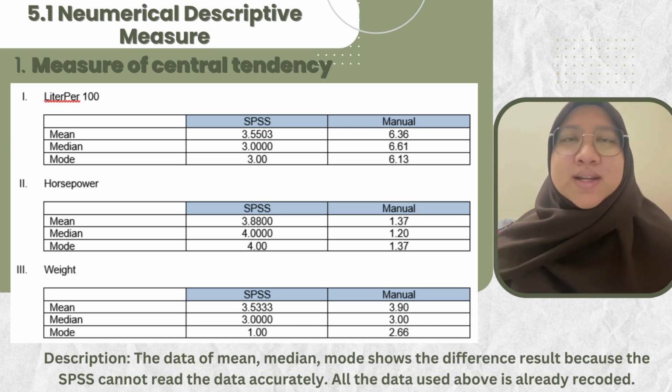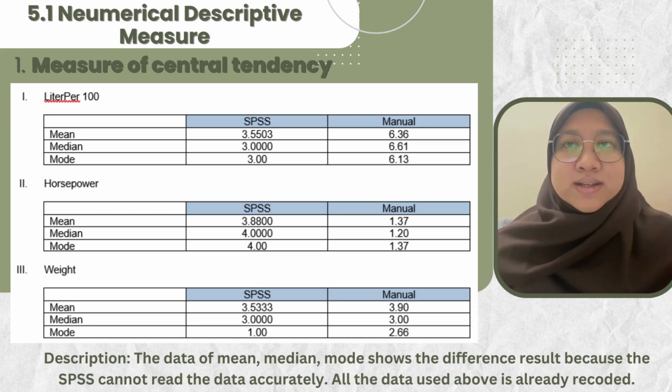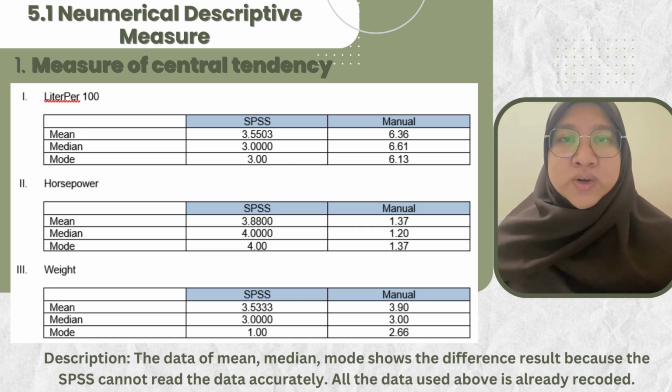Next, for the median, SPSS is 3.0000 and manual is 3.00. Lastly, mode is 1.00 for SPSS and manual is 2.66. The data of the mean and median show differences because SPSS cannot read the data accurately. All the data used above is already recorded.